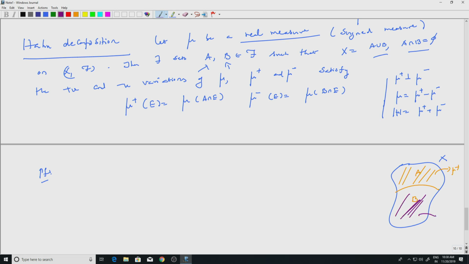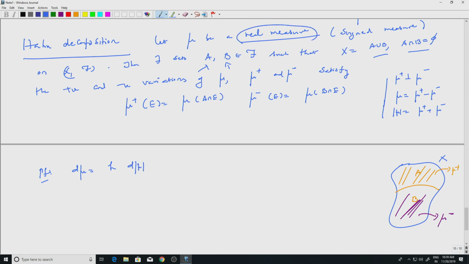It is the restriction of mu to A which gives me the positive part, and the restriction of mu to B gives me the negative part, okay. So, let's prove this. Proof. We know d mu equals h d mod mu, right. Mu is a real measure.